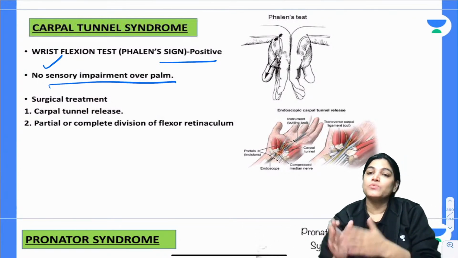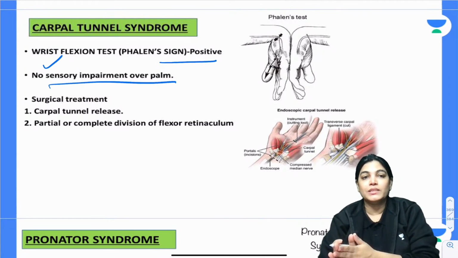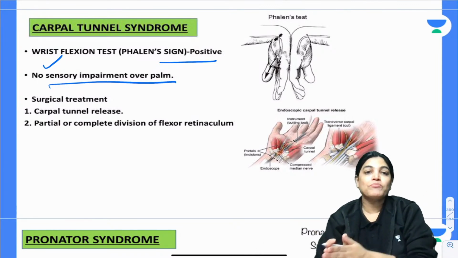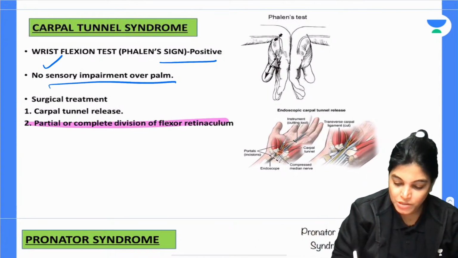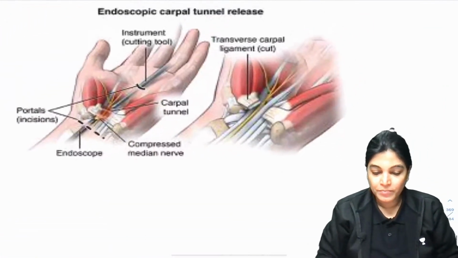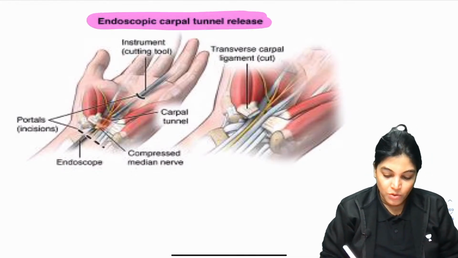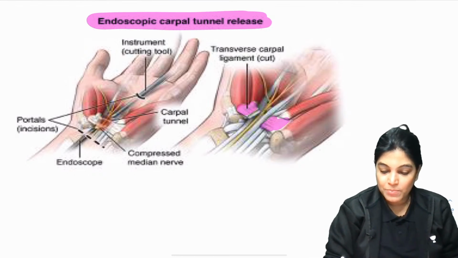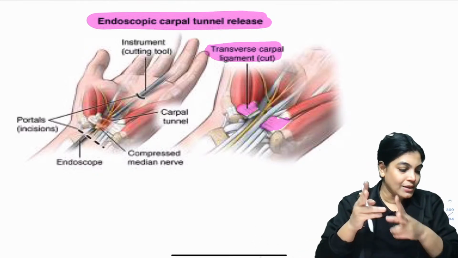At times the case is very severe, the signs and symptoms of the patient are very severe, so we will go with surgical treatment, and the operation performed is carpal tunnel release, partial or complete division of the flexor retinaculum. See here, endoscopic carpal tunnel release is done, and we go with the division of the flexor retinaculum, or transverse carpal ligament, so that pressure is released over the median nerve. Cutting of the flexor retinaculum.